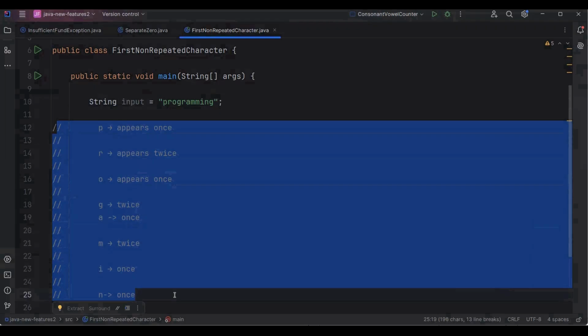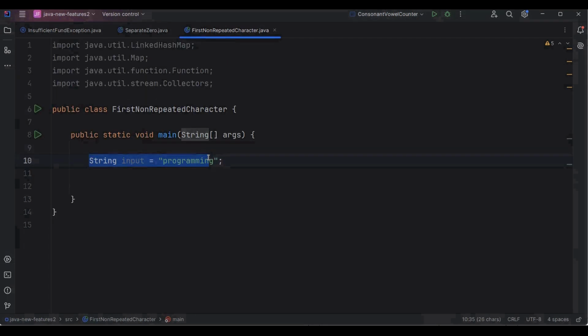Now I am going to start writing the code for this problem using the Stream API. And one thing I want to make very clear, I will not write even a single program here using the traditional approach. Now, first of all, I want to convert this string into a stream of characters. But as of now, Java does not provide any direct method to convert a string into a stream of characters. So now the question is, what should we do in this case?